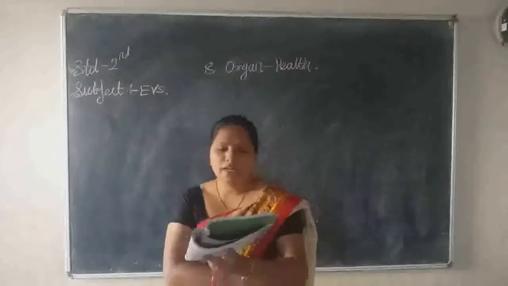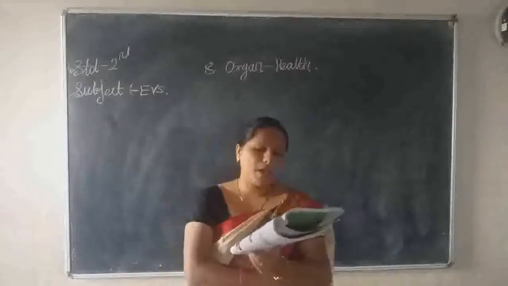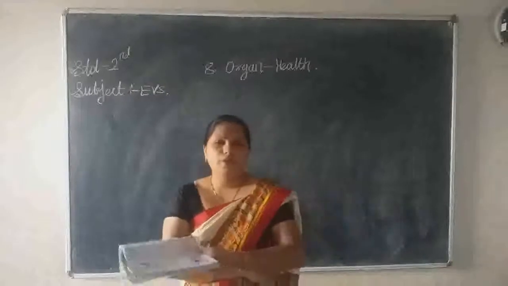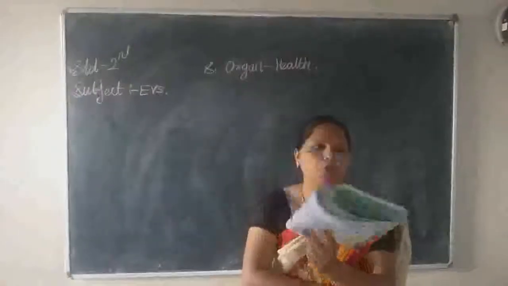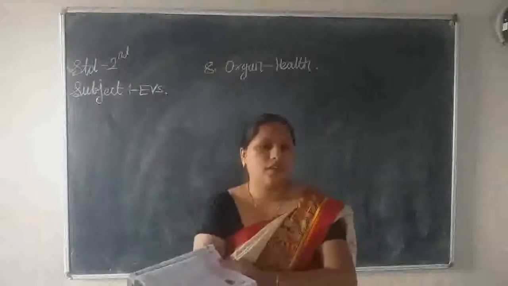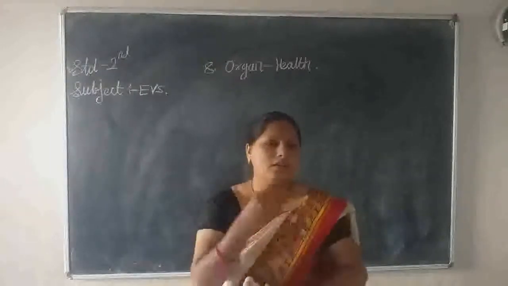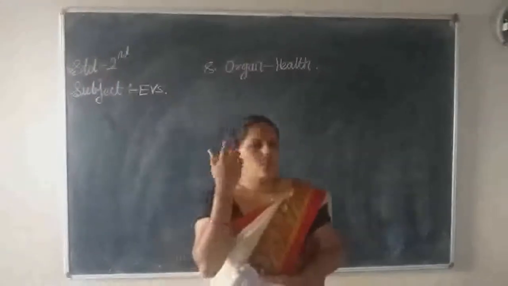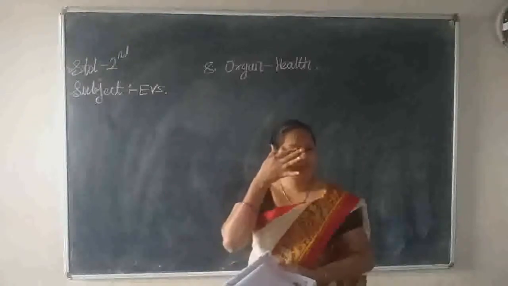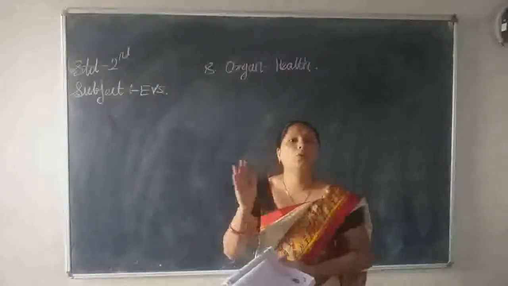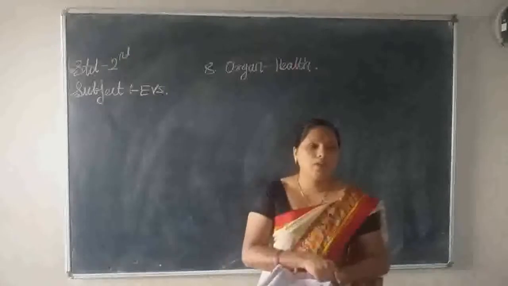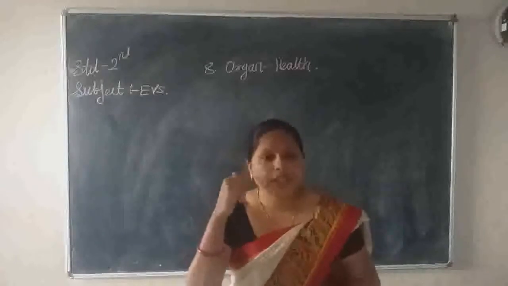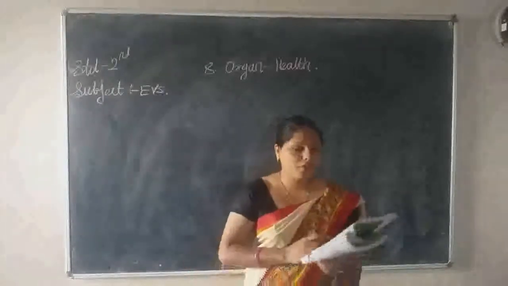Avoid dust from getting into your eyes. Don't rub your eyes when dust falls into them. Show it to your elders. Some children do such things. If you are walking on the road or some other way, there is too much pollution, so some dust may get in. At that time, children, you rub your eyes like this, but you don't do such things. What you have to do at that time is show it to your elders. Don't rub it. If you rub, it will get some injury, it will get some infections.